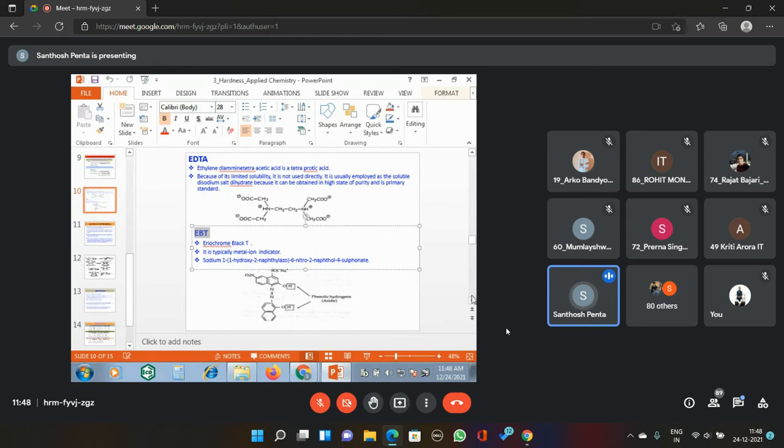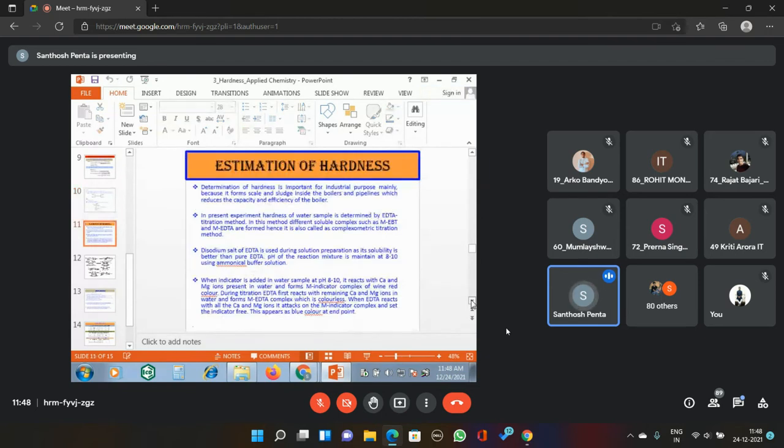Now, the next one. What is the next one? Estimation of hardness. How are we determining the hardness? Determination of hardness is important for industrial purposes.